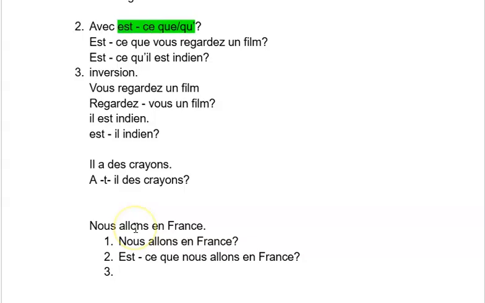Third one is inversion. Search for the verb. So this is the subject, and immediately after that is the verb. Copy this verb as it is, and then keep a hyphen, and then the subject. Keep the remaining sentence as it is. So this is called inversion. How many types are there? Changing tone, intonation, then Est-ce que before, and then inversion. These are called yes or no questions.